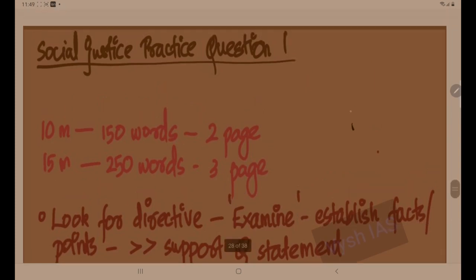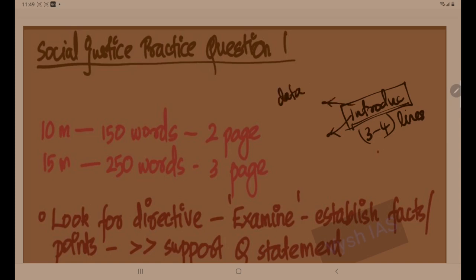You can give a small introduction. Introduction is very important, although it is small. It should be of 3 to 4 lines. 3 lines is enough. If you are not able to write in 3 lines, 4 lines is also enough. But the introduction is very important, because it reveals to the examiner the degree of understanding of your question. In the introduction, you can use some data points, like some report data or statistics data. Keywords, everything can be used in the introduction.